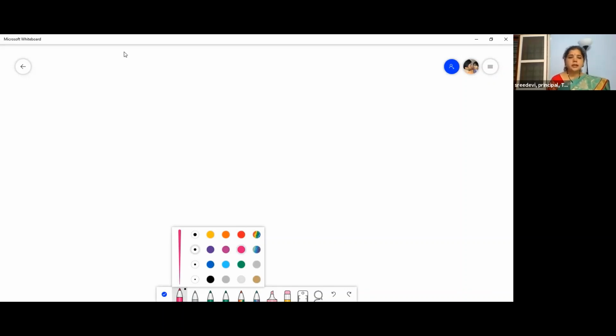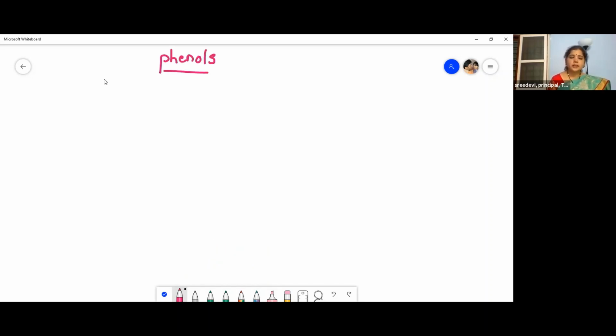That is another hydroxy compound, that is phenols. So what are these phenols? Let us learn now. This is phenol, C6H5OH.